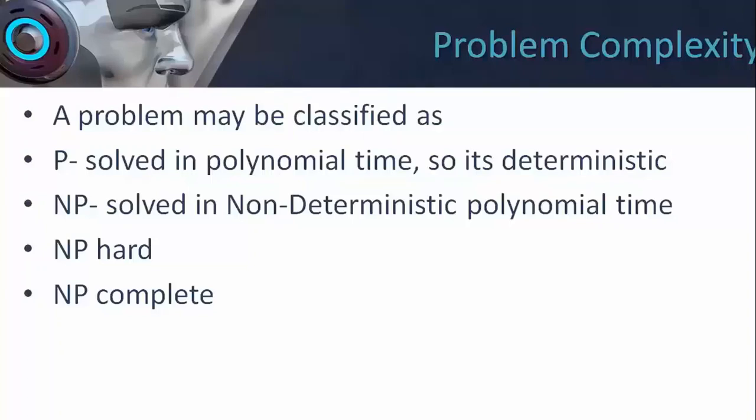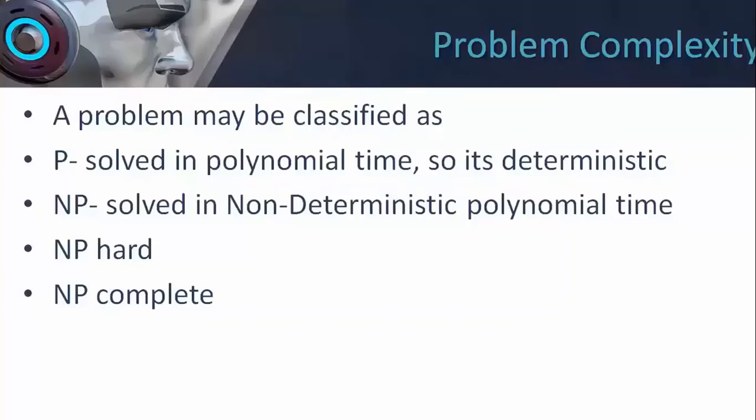So we are able to reduce them by some modification. Such problems are called NP-hard. And finally, the last categorization, that is NP-complete. NP-complete is basically problems which are both NP and NP-hard. So it is the problems which fall both in the category of NP-hard and in the category of NP.